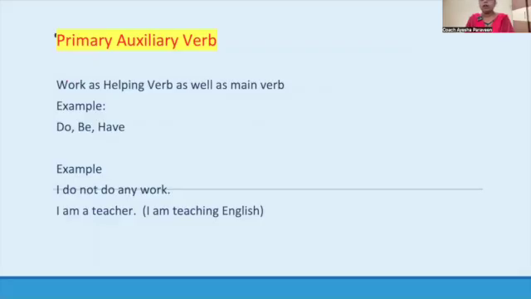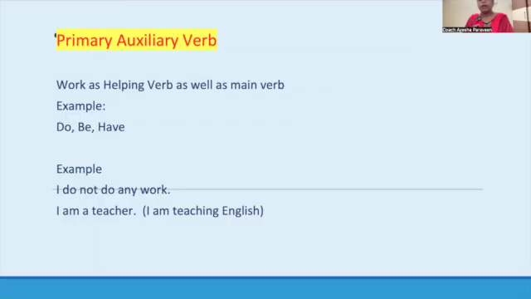Now here, there are two types of helping verbs. Main verbs, you know, can stand alone in a sentence, like go, come, eat, do, write. All these are main verbs. And we have helping verbs. Helping verbs are of two types: one is primary helping verb and the second one is modal auxiliary helping verb.